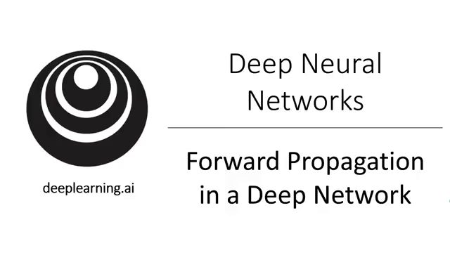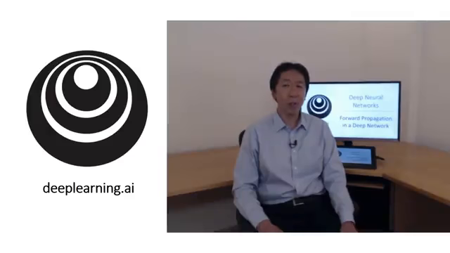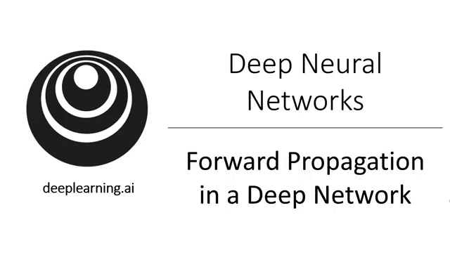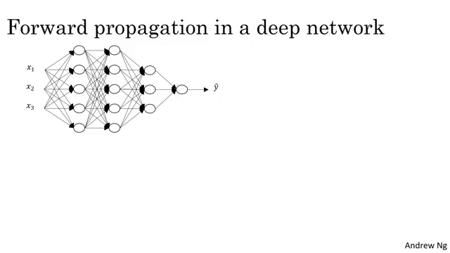In the last video, we described what is a deep L-layer neural network and also talked about the notation we use to describe such networks. In this video, you'll see how you can perform forward propagation in a deep network. As usual, let's first go over what forward propagation will look like for a single training example X, and then later on we'll talk about the vectorized version where you want to carry out forward propagation on the entire training set at the same time.